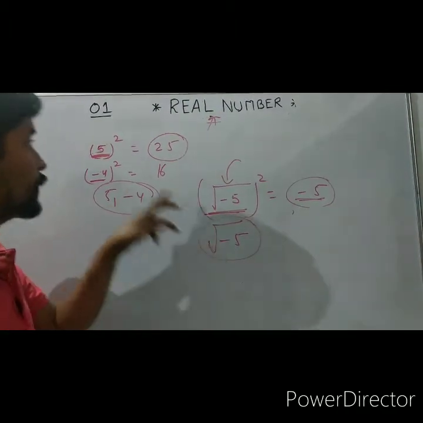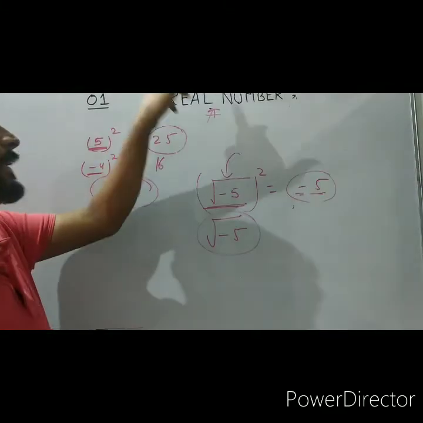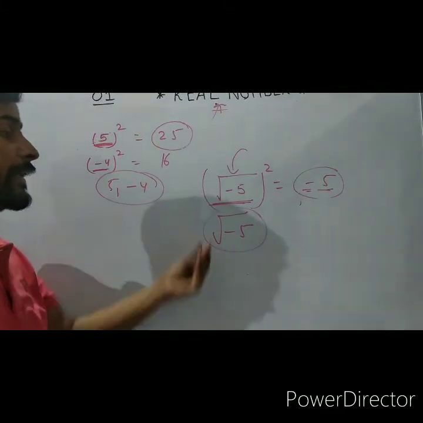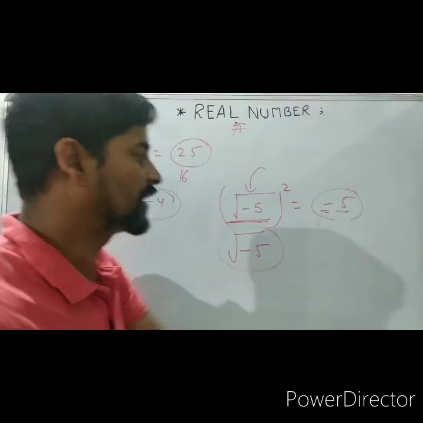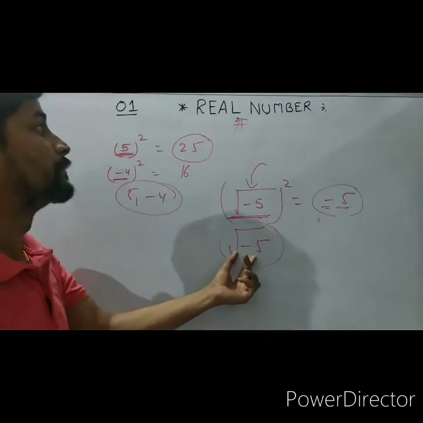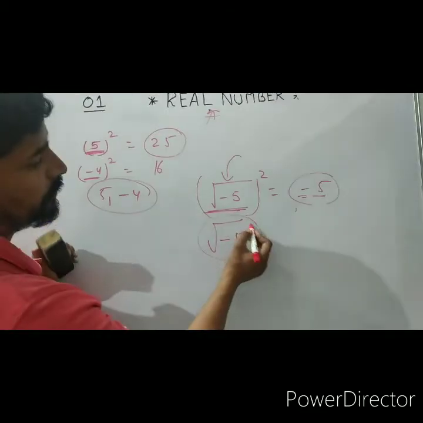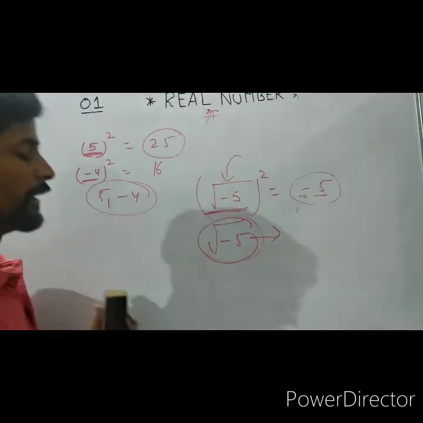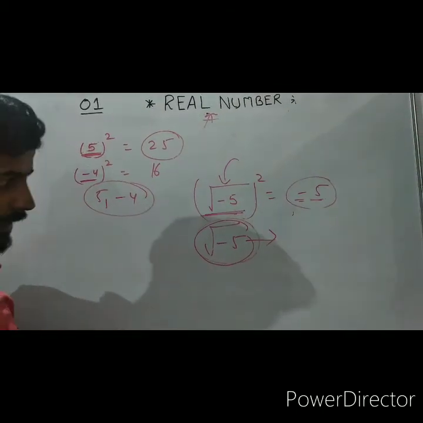A number whose square is not a negative integer is called a real number. Means student, जिसका स्क्वायर करने पे नेगेटिव इंटीजर नहीं आना चाहिए वो सब का सब नंबर रियल होता है. Now this number is called an imaginary number, and you will learn these numbers in the higher classes.